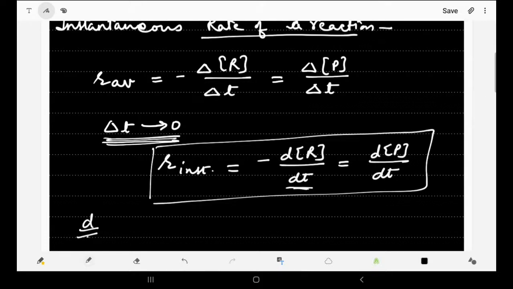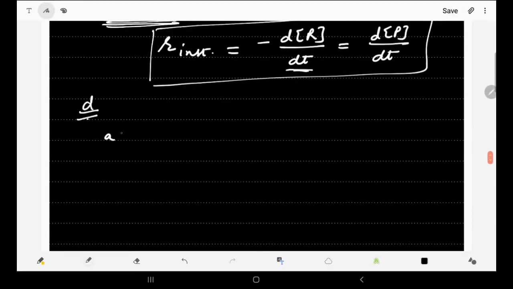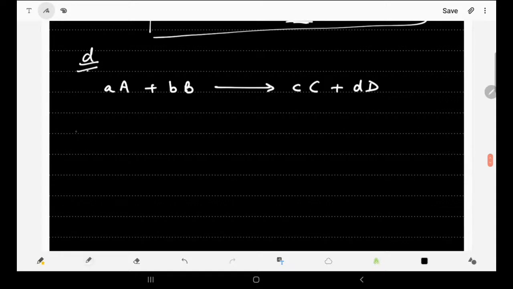Now what if the reaction is like this: a moles of A react with b moles of B to give c moles of C and d moles of D. How do we represent the rate of reaction for this particular reaction? The rate may be represented in terms of reactants or in terms of products.